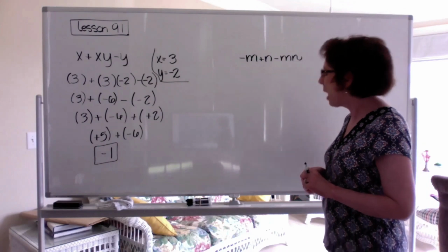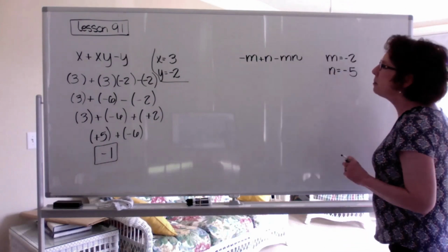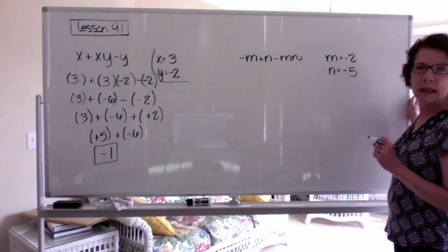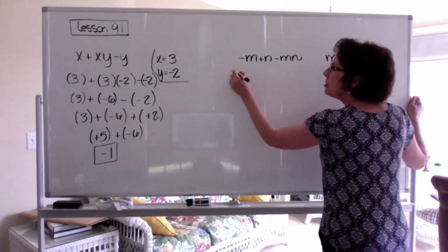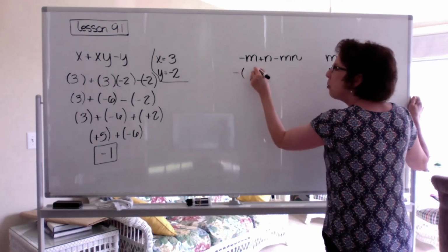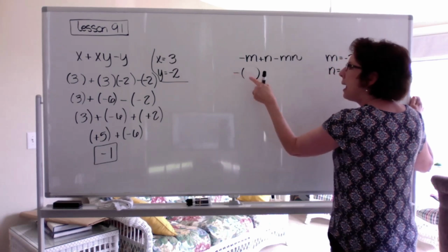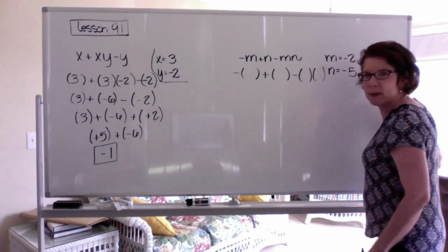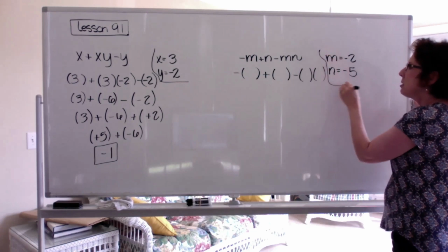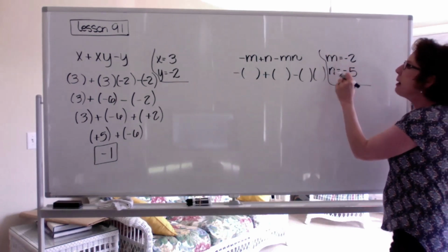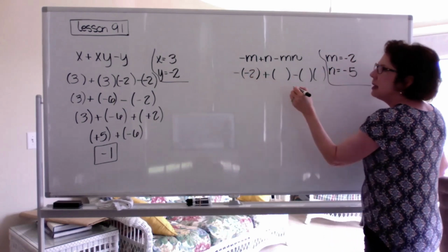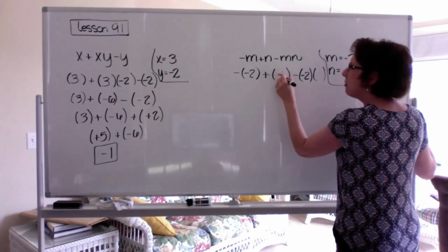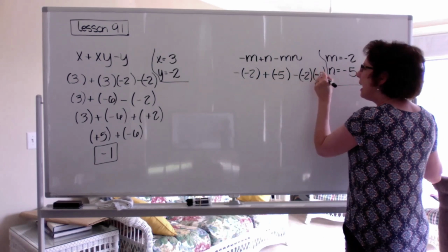Okay, now let's try one more over here. And this is going to be one that I chose just because there's a negative sign here, and that can be a little bit confusing. So let's first write our original problem. And then we're going to have the negative of m. M is going to become an open parenthesis, plus my open parenthesis, minus parenthesis, parenthesis. Once again, I'm squishing that too close. Okay, now let's fill in our m. M is negative 2. M is negative 2. Careful where you plug it in. N is another negative number, negative 5 and negative 5.